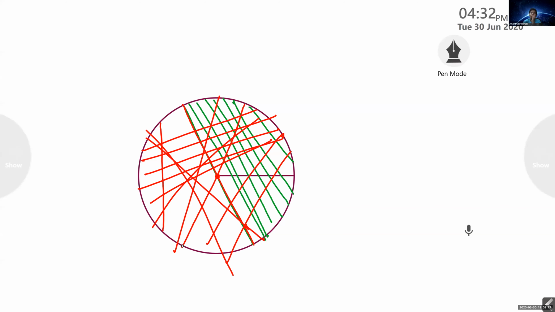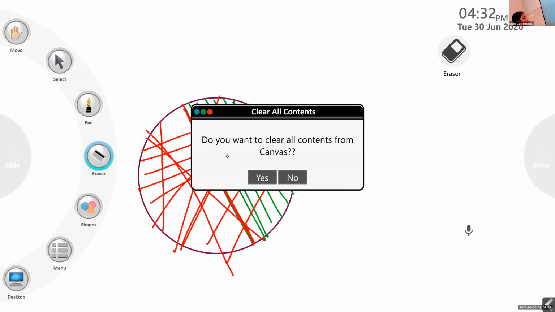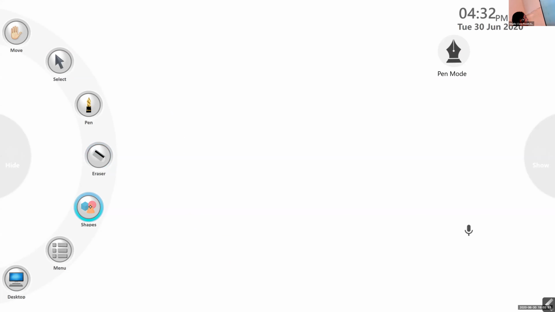So how many chords can we draw? Infinite number of chords. And how many diameters will be there for a circle? Infinite number of diameters. We can draw infinite number of diameters because diameter is a chord that passes through the center, right? This is one diameter. This is another diameter. Infinite number of diameters we can draw, but all will be of same length.